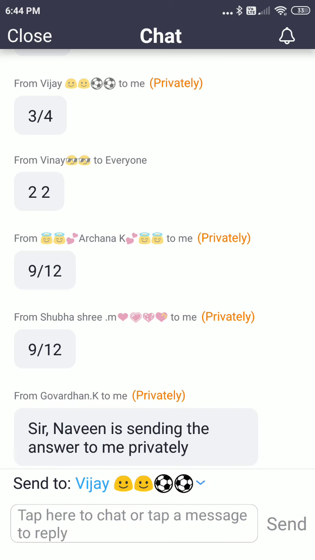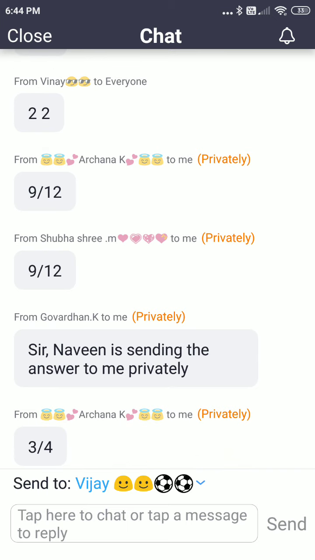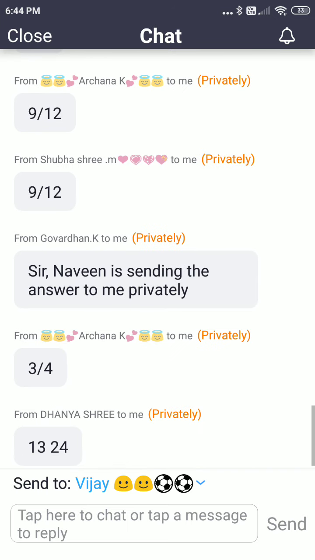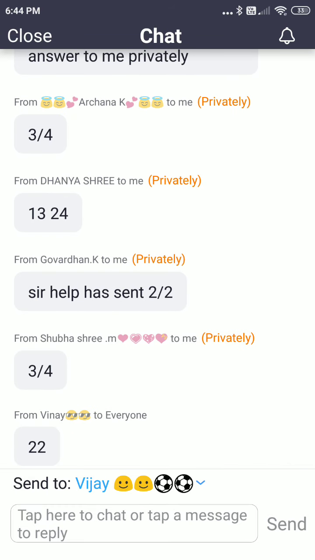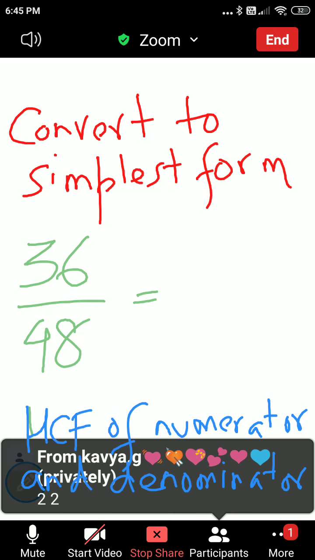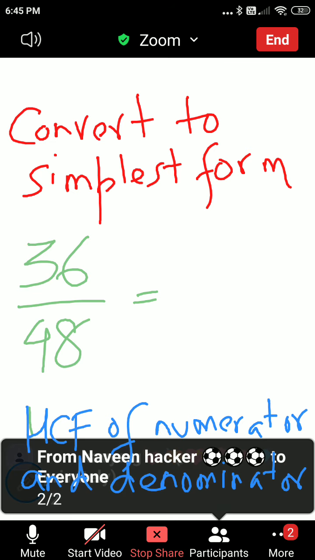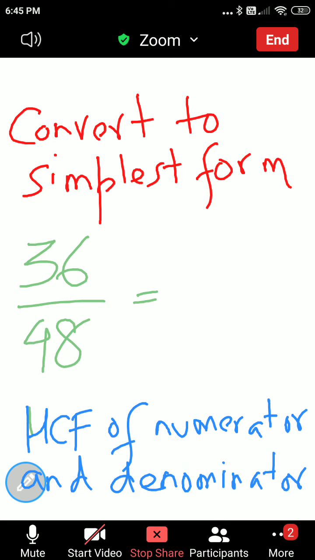Okay, Govardhan, send it to me. Yes, Archana, correct. Now you're right. Dhanishri, you type on that. See, when you're sent to, you will have your name in blue color. Choose my name. Yes, Subhashri, correct. No, Vinay. Okay, children. Others, have a look. And that is why I have to, Kavya, no. Naveen, no. No, Naveen.